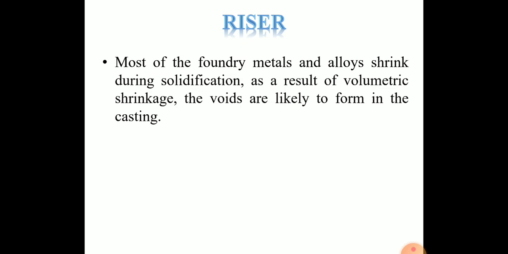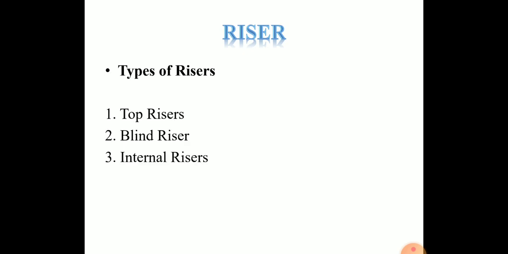During solidification, metal experiences shrinkage which results in void formation and creation of a hot spot. This can be avoided by feeding the hot spot during the solidification. Risers are used to feed casting during the solidification. Riser must solidify after casting. Risers should be located so that directional solidification occurs from the extremity of the mold cavity back toward the riser. The thickest part of the casting is last to freeze, so risers should feed directly to these regions. These are the risers. Then the types of riser.